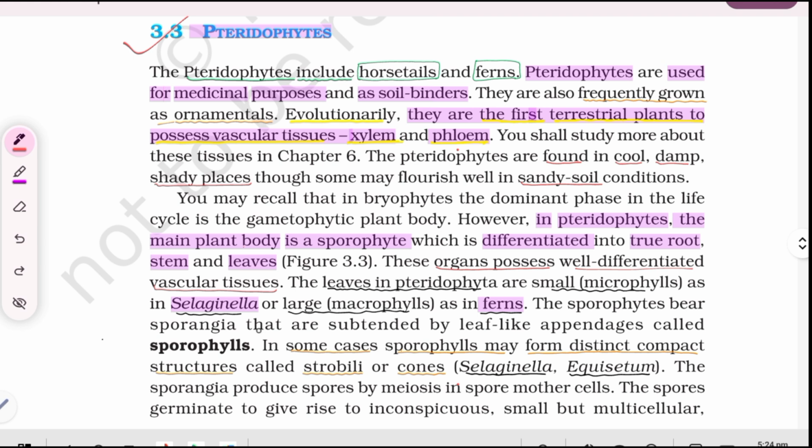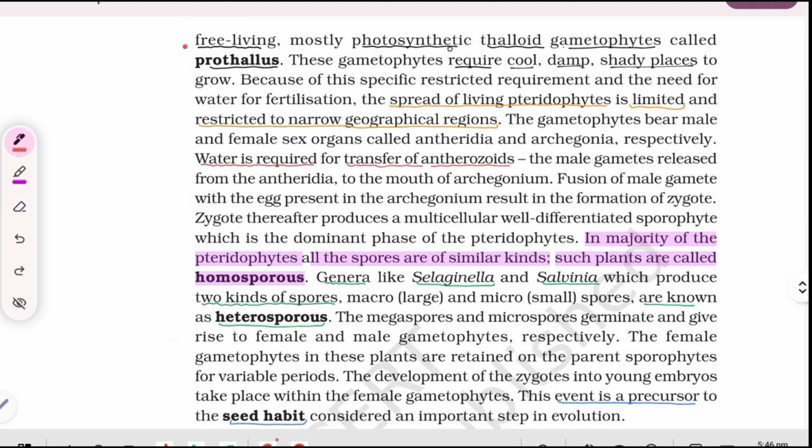These sporophytes bear sporangia that are subtended by leaf-like appendages called sporophylls. In some cases, sporophylls may form distinct compact structures called strobili or cones, like in Selaginella and Equisetum. The sporangia produce spores by meiosis in spore mother cells. These spores germinate to give rise to inconspicuous, small but multicellular, free-living, mostly photosynthetic thalloid gametophytes called prothallus. These gametophytes require cool, damp, shady places to grow.